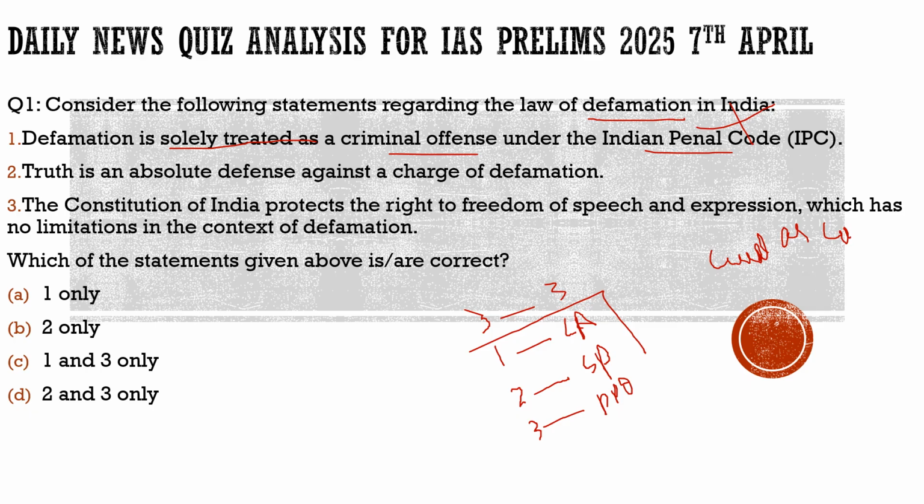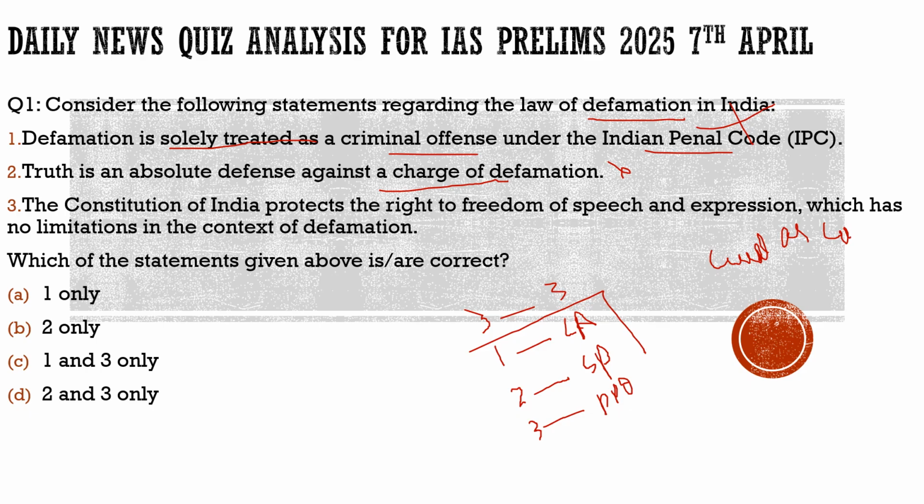Now coming to the second statement, it says truth is an absolute defense against a charge of defamation. No, this is totally incorrect. Even though truth is always good, it is not an absolute defense against the charge of defamation. You cannot say anything to anybody, there are various issues.